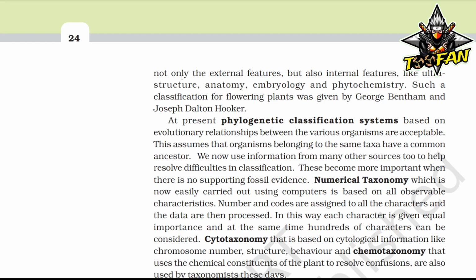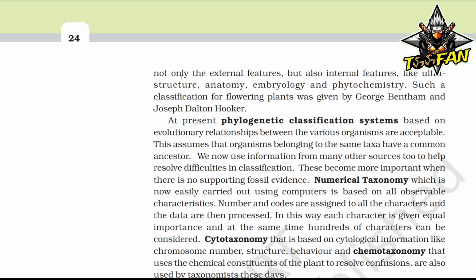This assumes that organisms belonging to the same taxa have a common ancestor. We now use information from many other sources to help resolve difficulties in classification. This becomes more important when there is no supporting fossil evidence.